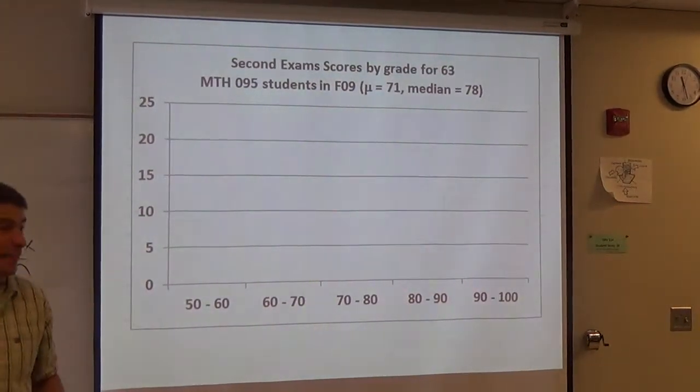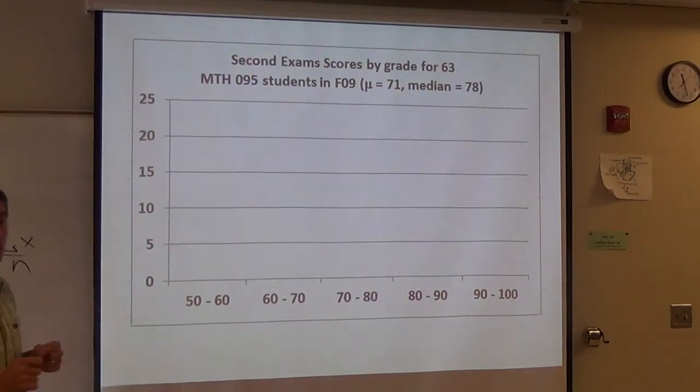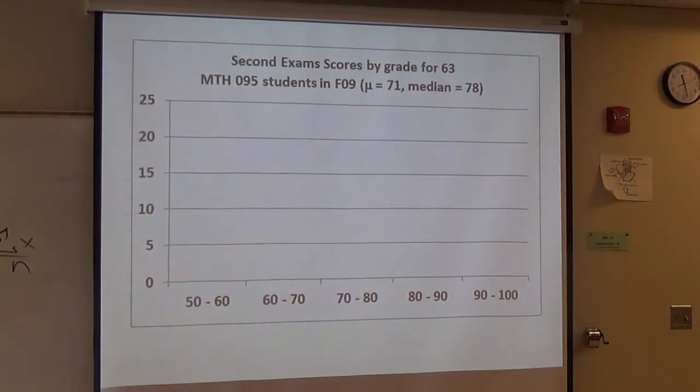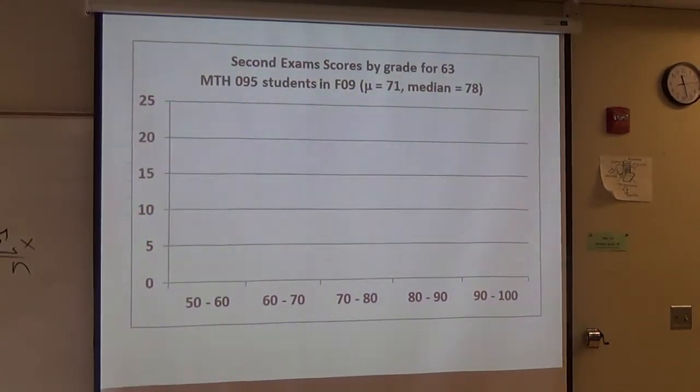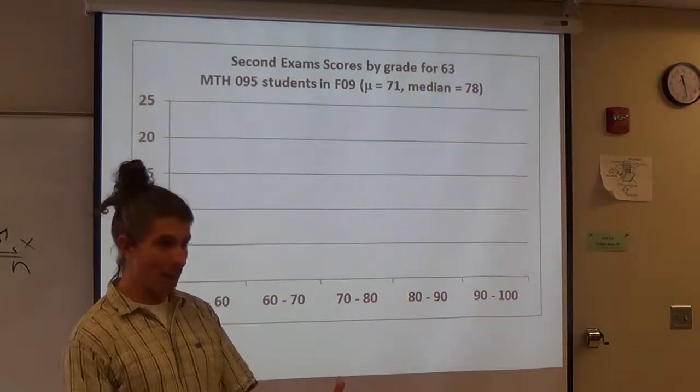We've already seen one yesterday, sigma, big sigma over here. So little mu stands for the population average. I'm calling this a population because that was all of my Math 95 students that term. And I wasn't comparing them to anybody else but themselves. So I'm calling that my population.